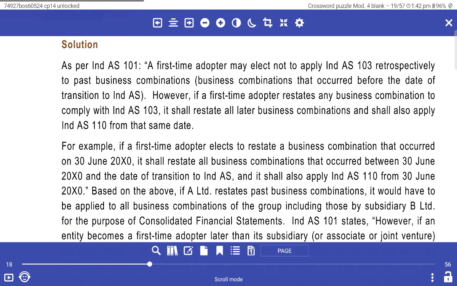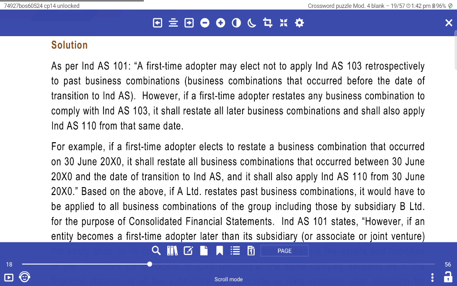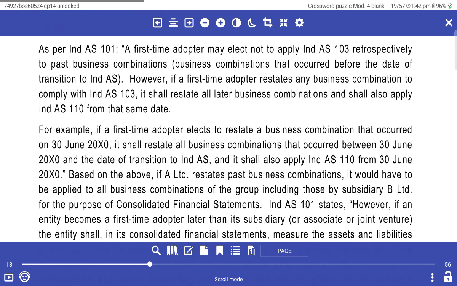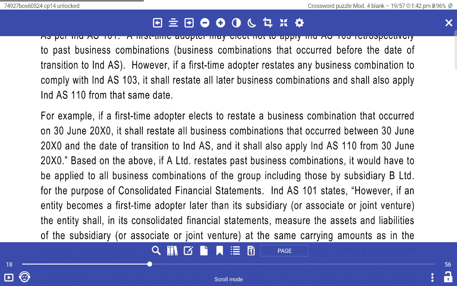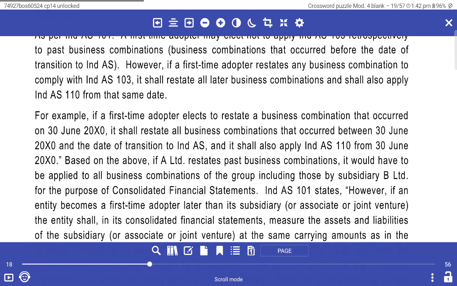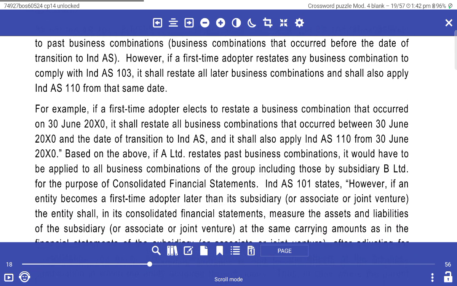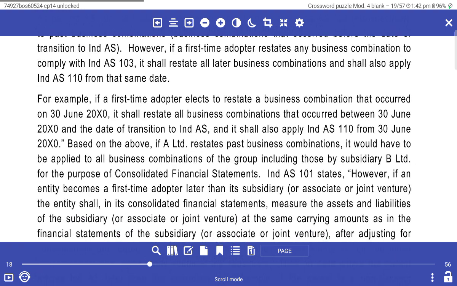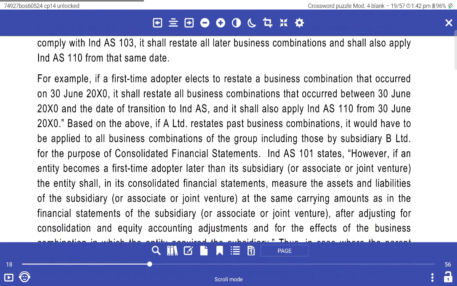As per Ind AS 101, a first-time adopter may elect not to apply Ind AS 103 retrospectively to past business combinations, that is, business combinations that occurred before the date of transition to Ind AS. However, if the first-time adopter restates any business combination to comply with Ind AS 103, it shall restate all later business combinations and shall also apply Ind AS 110 from the same date.